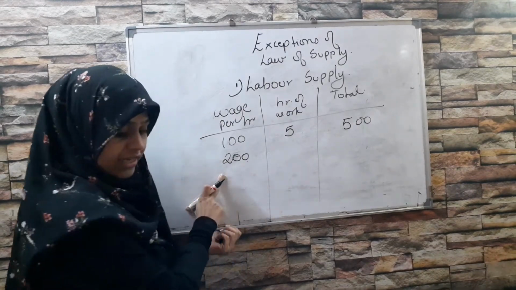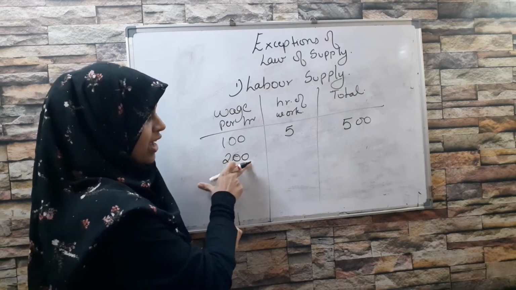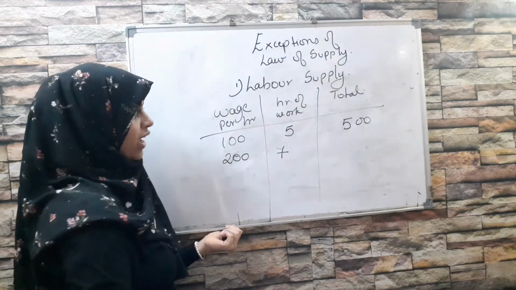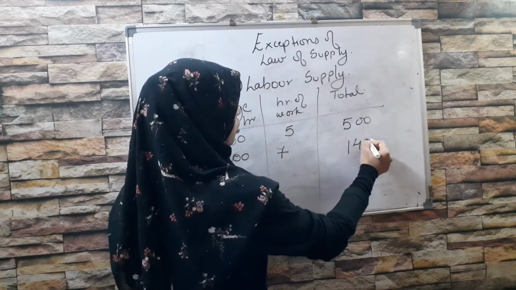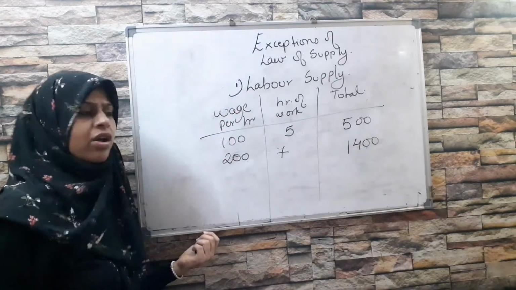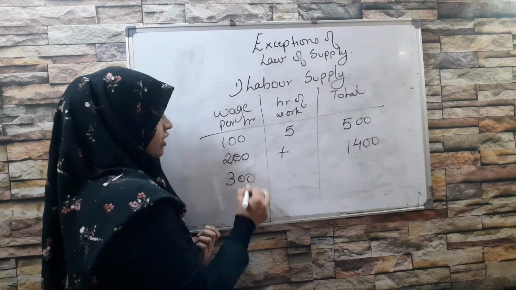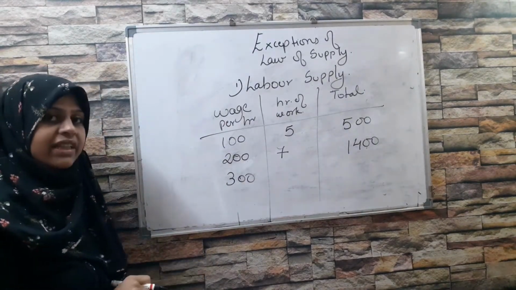So here he started working for 200 rupees per hour, and he started working for 7 hours. And then 200 into 7, he is now making 1400 rupees. Finally, the wage rate increased further to 300 rupees per hour. Now, what is he thinking?